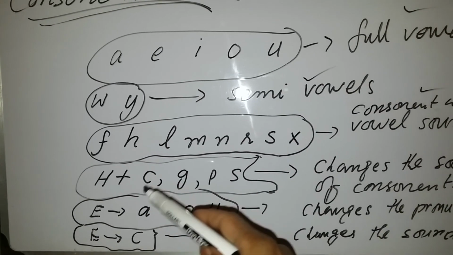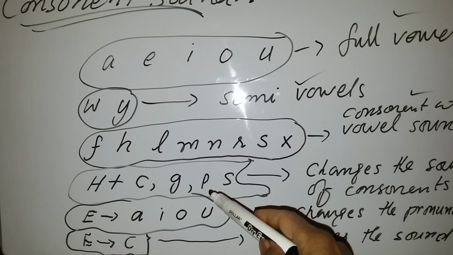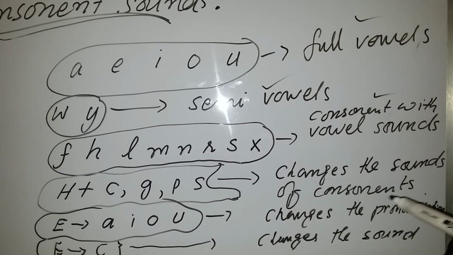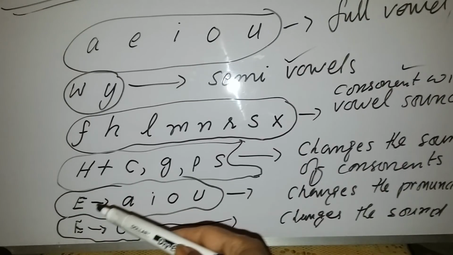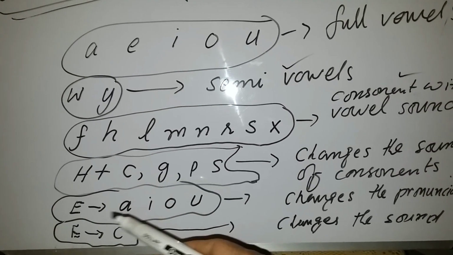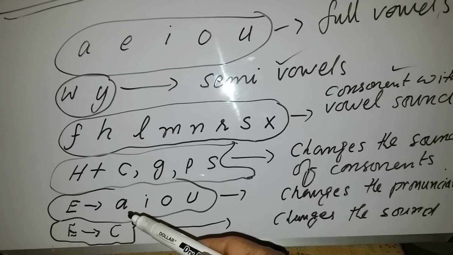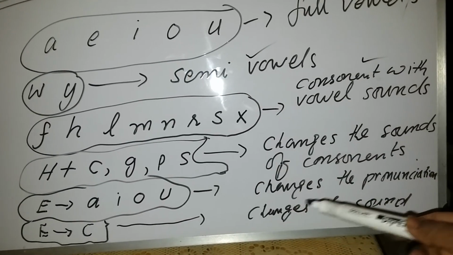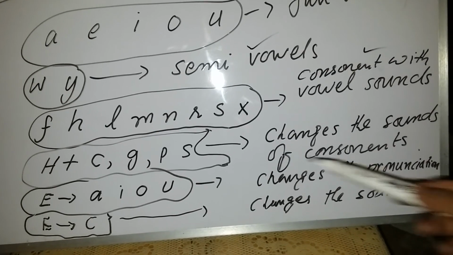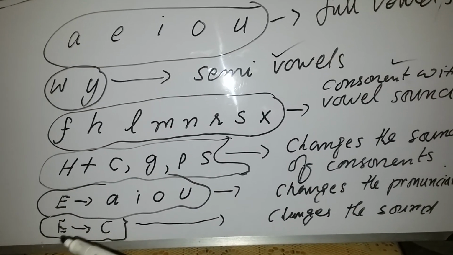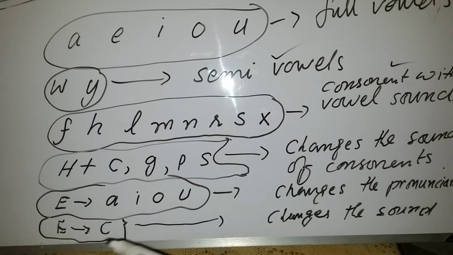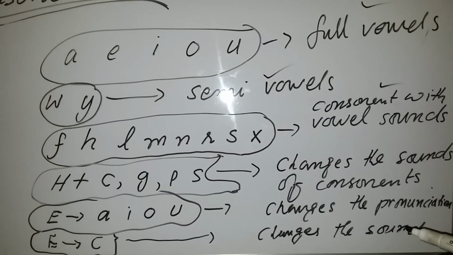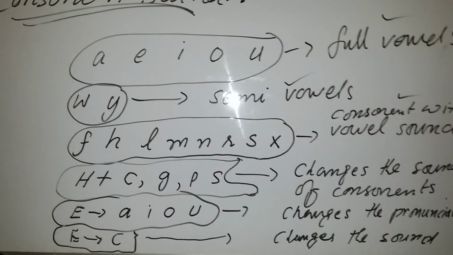H plus C plus G plus P plus S will change the sounds of consonants. And if E is written after all those single unit words which have A, I, O, U, it will change the pronunciation of the word. And if E is written after C, it will also change the sound. This is the summary of the whole lesson.